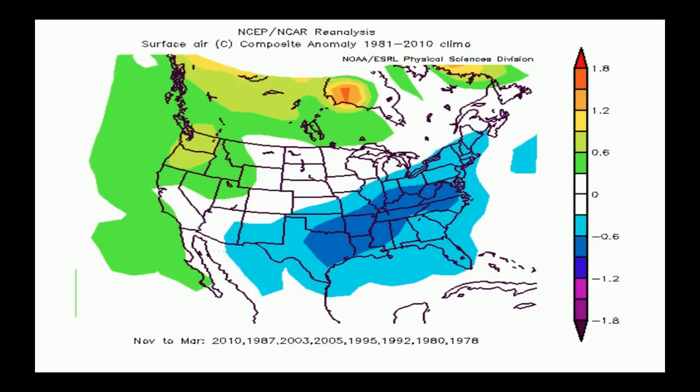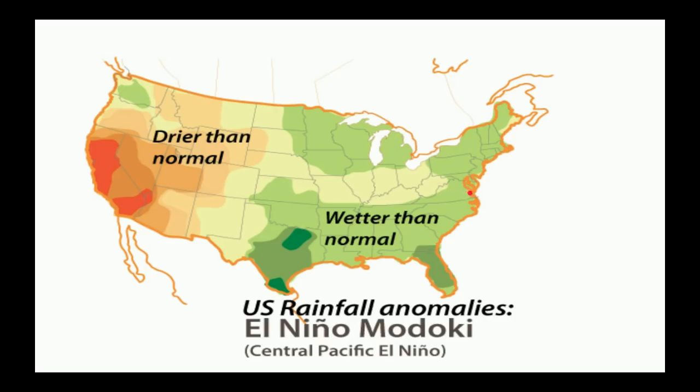Another map we got to look at, with impacts an El Niño Modoki potentially has, is this map, a U.S. rainfall anomaly or precip amount for El Niño Modoki, which is a Central Pacific El Niño, which may be occurring this year. And you can see that again, the same areas which were colder may be receiving wetter than normal conditions. So again, what that would infer is more snow, and with more cold, that would produce more snow, more ice, and just more winter weather, which would make the winter more aggressive, and below in terms of weather index would be a higher impact.